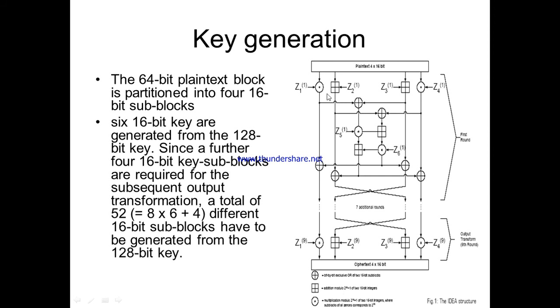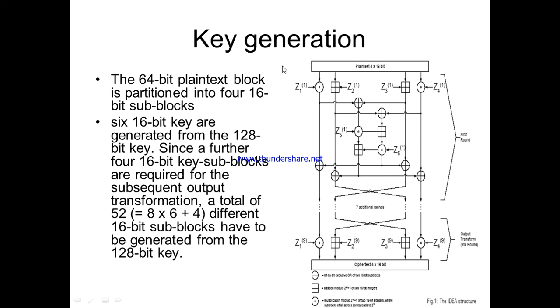So you can see here in the block diagram you have this plus and XOR and then this dot. So what are the symbols representing? This symbol is XOR, bit by bit exclusive OR operation. Okay, and this plus indicates addition, modulo addition. On 16-bit registers we are going to perform modulo 2 to the power 16 addition, and similarly this dot indicates multiplication, modulo 2 to the power 16 plus 1. Okay, this is for the multiplication, this is for the addition.